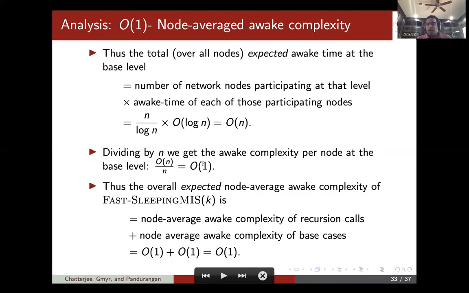Okay, so the overall node average complexity is simply the node average complexity of the recursion calls plus the node average complexity of the base cases. The node average complexity of recursion calls is just like before. I mean, you get only a constant. We get a constant overall, and at the base we get a constant base case. So the overall is constant.